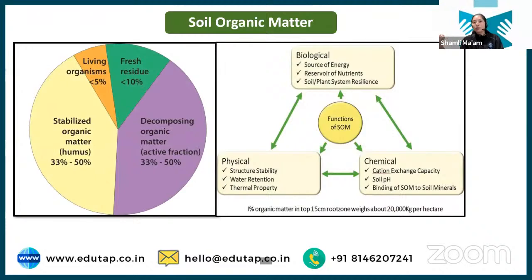We always say that we should apply organic matter to the soil, we should go for organic farming. Why so? Because organic matter is one thing that maintains all kinds of biological, physical and chemical properties inside the soil. First, biological means organic matter provides food for all kinds of organisms residing in the soil. These organisms break down this organic matter and release nutrients, right? Then all the chemical reactions that happen in the soil, be it nutrient release or optimizing the pH of the soil, everything is managed by the soil organic matter.